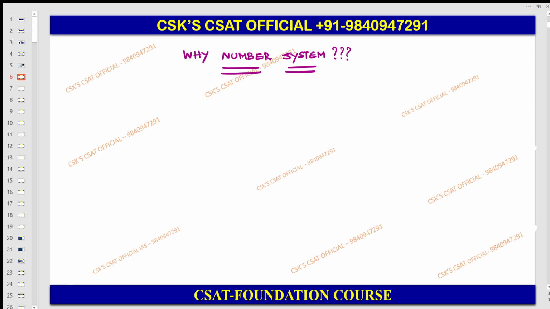Aryabhatta, zero invention. Okay, fine. To know the differences between them, sir. Think in the historical perspective. You guys are coming across history, so think in that manner, not purely a mathematical manner. Why number system? Historical manner.